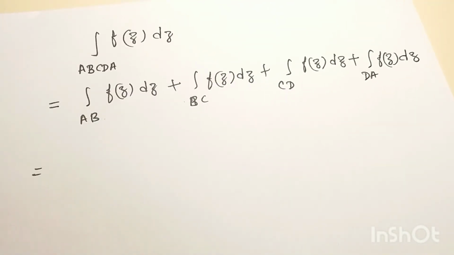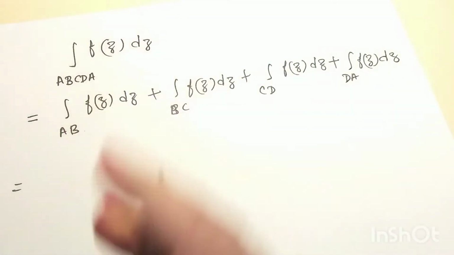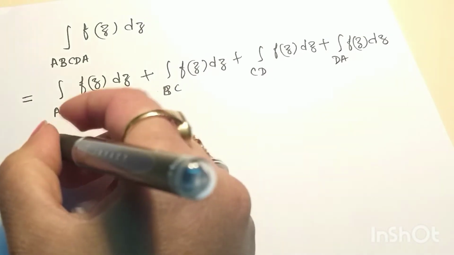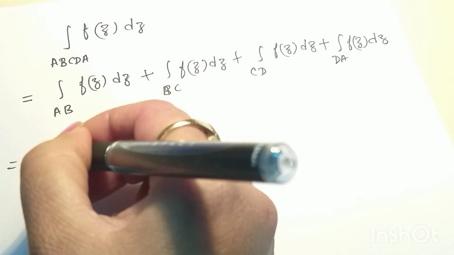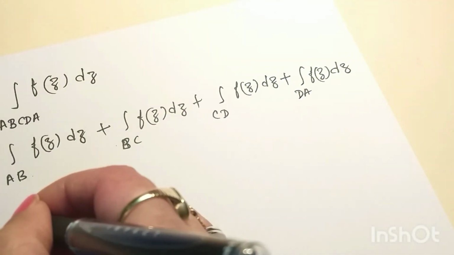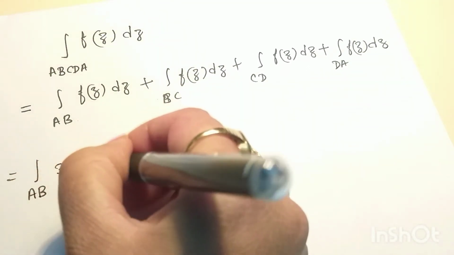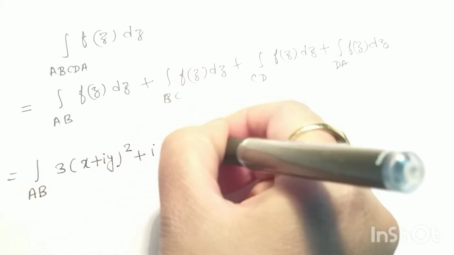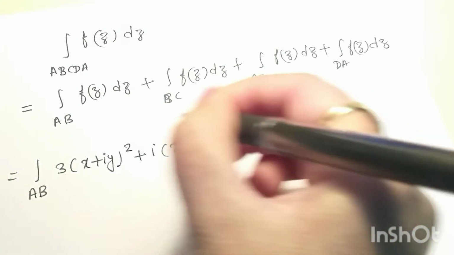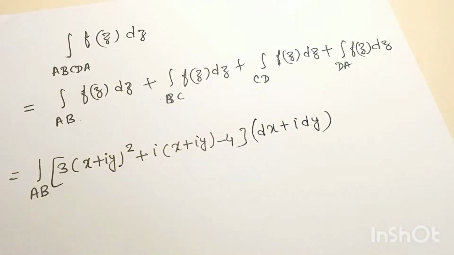Now we put the value of the function here, right, which is 3z² + iz - 4. Okay, so I am putting the values in terms of x and y because we have to integrate it in terms of x and y. Okay, so it will be 3(x + iy)² + i(x + iy) - 4, times (dx + i dy), along AB.